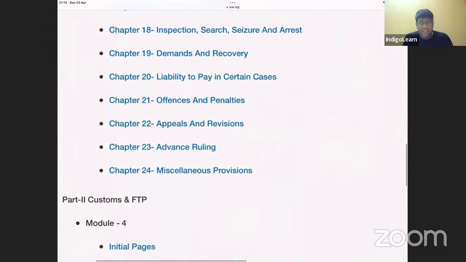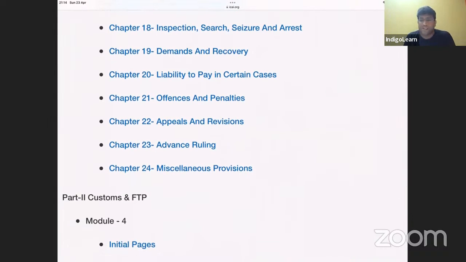And chapter number 18, a small procedural topic of inspection, search, seizure, and arrest. The 19th topic, demands and recovery, important topic, especially with respect to provisional attachment, where we know that it's valid for a period of 1 year. And 73, 74: 73 is a case of determination of demand in case other than fraud, misstatement, suppression, where tax is not paid, short paid, ITC wrongly availed or utilized, or refund claimed erroneously. Cases other than fraud, misstatement, suppression are covered by 73. Fraud, misstatement, suppression is covered by 74.